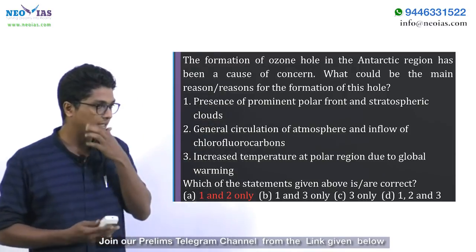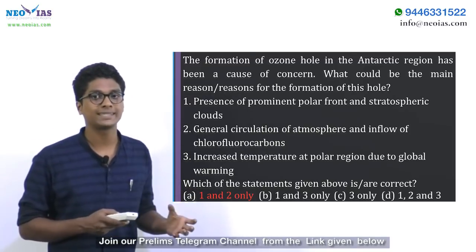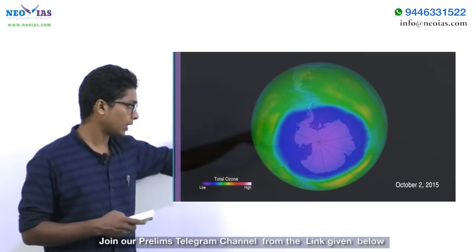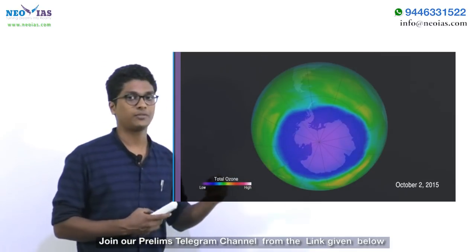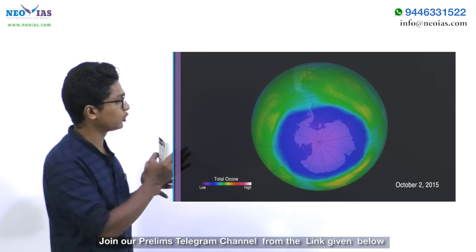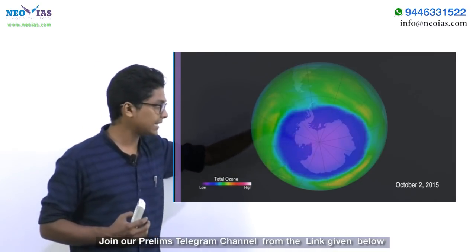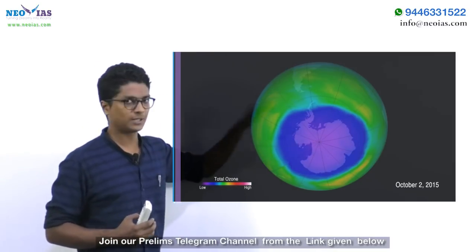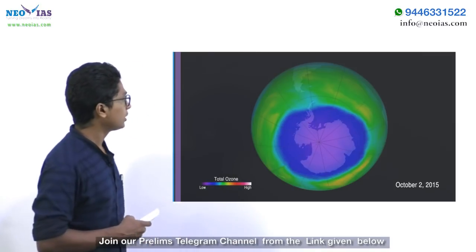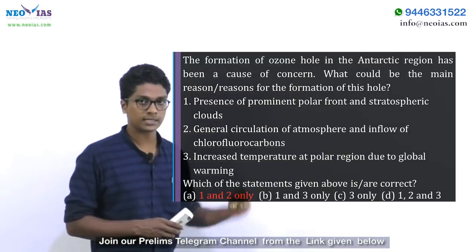Now, ozone hole means those regions where we are having most thinning of the ozone layer taking place. That region we call it as ozone hole, right? In the polar regions, especially in the Antarctic region, we are having the ozone hole taking place. If you compare with the equatorial and other regions, the ozone hole is more prominent in the Antarctic regions. Plus, we are also having the ozone hole in the Arctic region. So this question is regarding the reason for this ozone hole specifically on the Antarctic region.